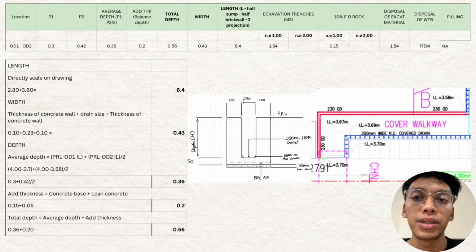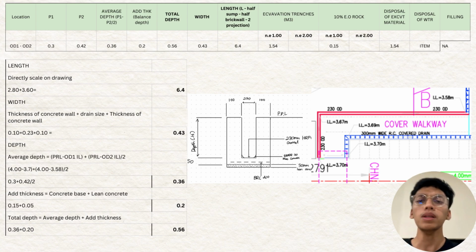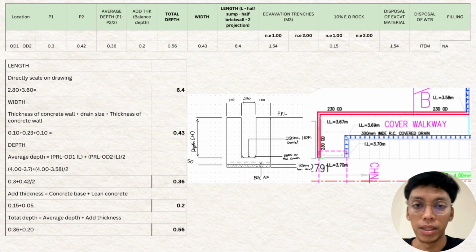Since for this drain there are no projections and no brick wall, we just directly scale on the drawing to get the length. The 2.8 is from the vertical line and 3.6 is from the horizontal, and we add both of them and we get 6.4 for the total length. The next one is the width. The formula is the thickness of the concrete wall plus the drain size plus again the thickness of the wall. The thickness of the wall mentioned in the drawing is 0.1, and the size of our drain is 0.23, plus again 0.1 for the thickness, so we get 0.43 for the width.